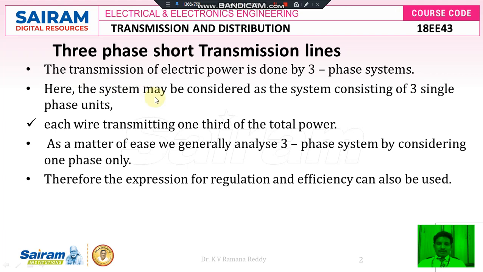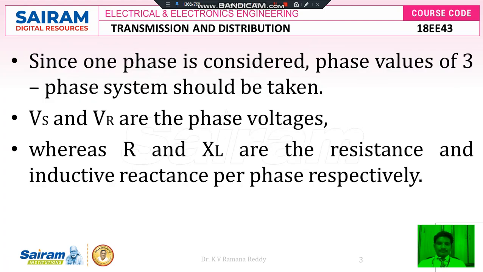Here the system may be considered as three single phase units. That means one three phase system consisting of three single phase units, in which each wire transmits 1/3 of the total power. So we generally analyze a three phase system by considering one phase only. Therefore, in the expressions for regulation and efficiency, since one phase is considered, the phase values of the three phase system should be taken into account.